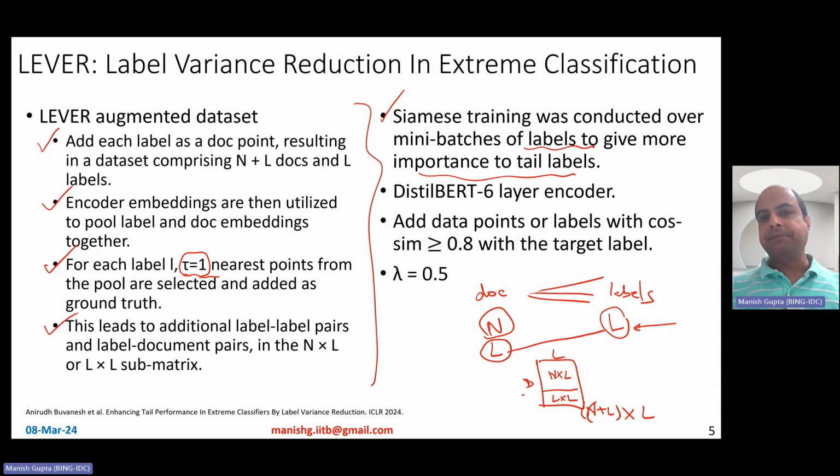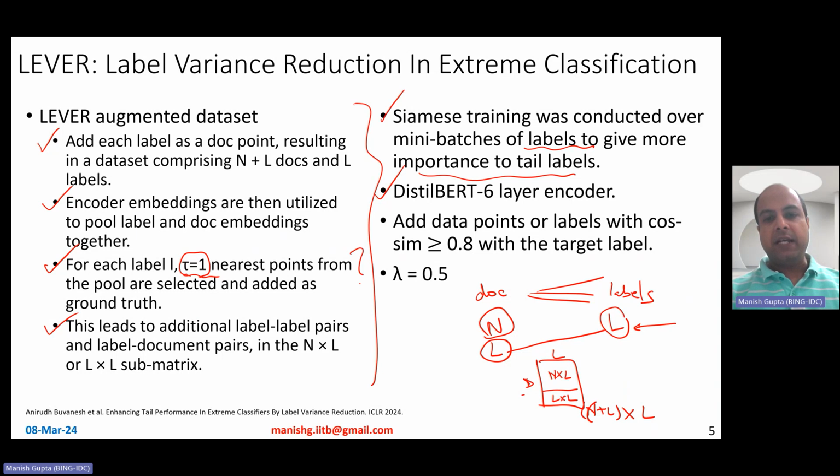But in this particular case, Siamese training was done such that you do batching over the labels so that you give more importance to the tail labels. Just like Endgame or Renee, even in this case, the DistilBERT 6-layer model was used as the encoder.